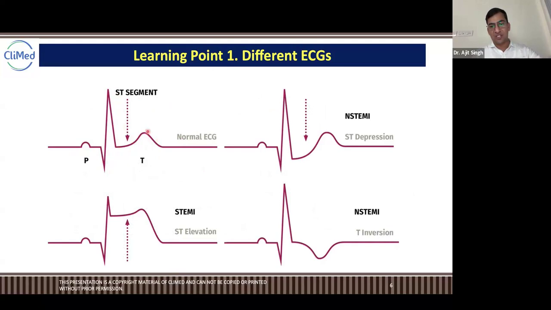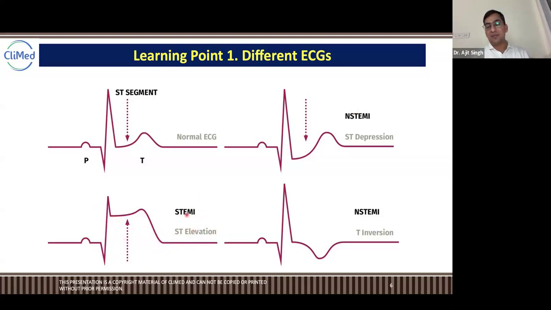When it comes to STEMI, ST is elevated. The isoelectric line should be here, but it is completely elevated, usually more than 2 mm. Remember this 2 mm, it will be helpful for the next slides. That is called STEMI, ST elevation myocardial infarction.